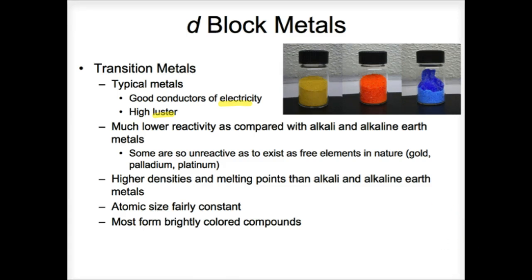In addition, the D block metals are a little less reactive, which you saw with copper. They always form colored compounds, as you can see here, and they also have a very unique property in that the atomic size is constant. They form the brightly colored compounds, which we just talked about, but they also form multiple ions.